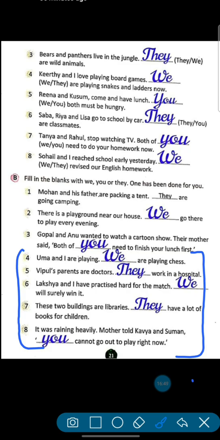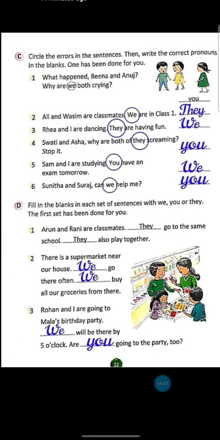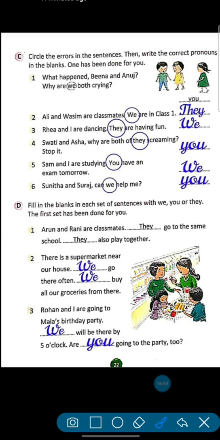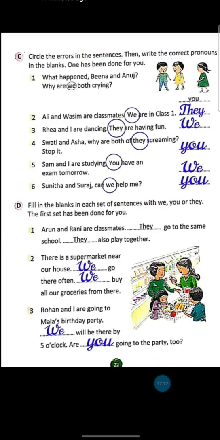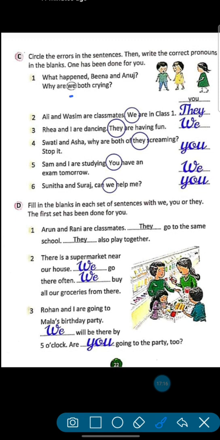Now come to the next page. Exercise C. Circle the error in the sentences. Then write the correct pronouns in the blanks. Listen now. First, what happened, Beena and Anuj? Why are we both crying?